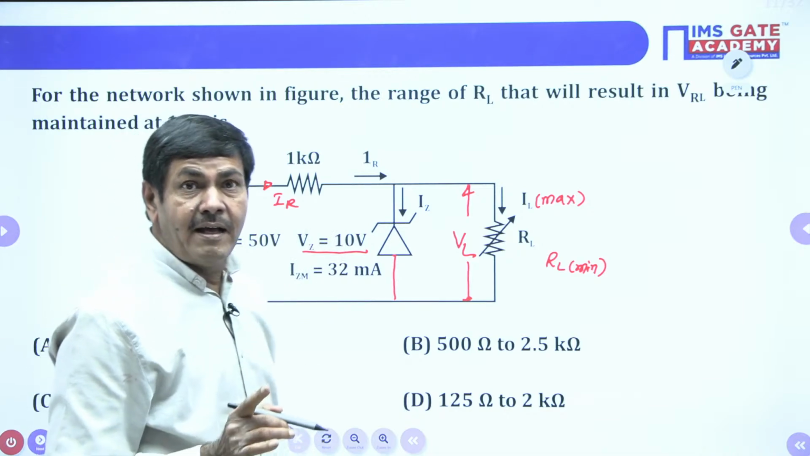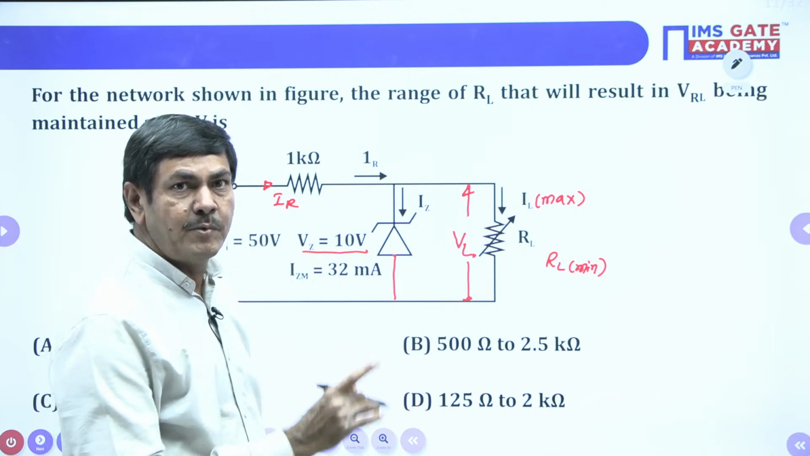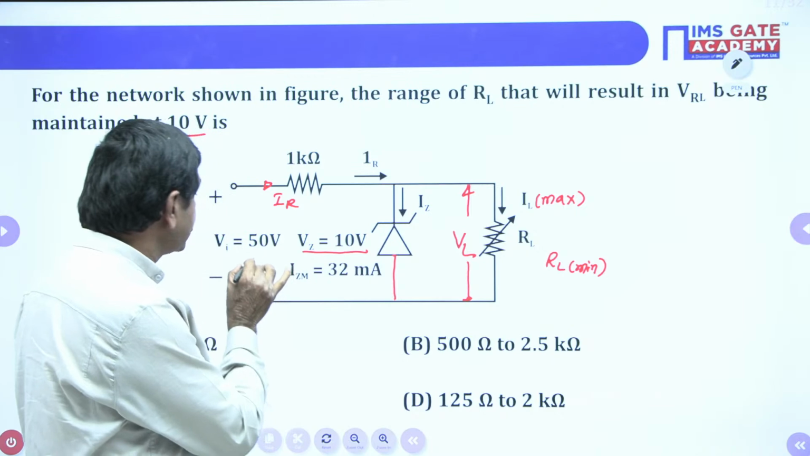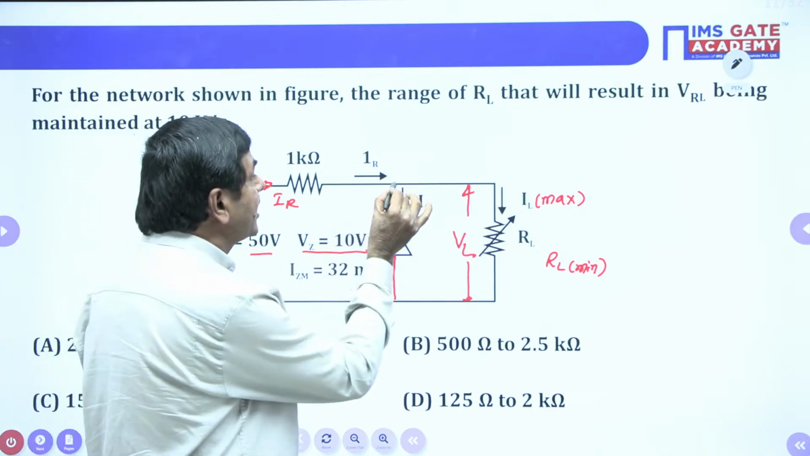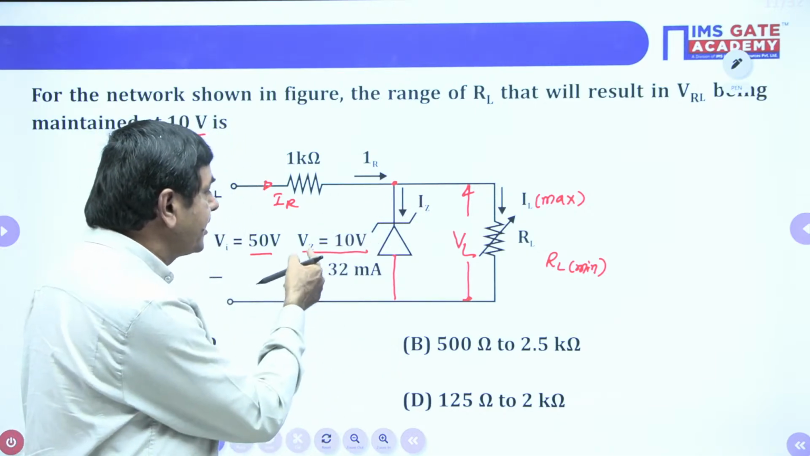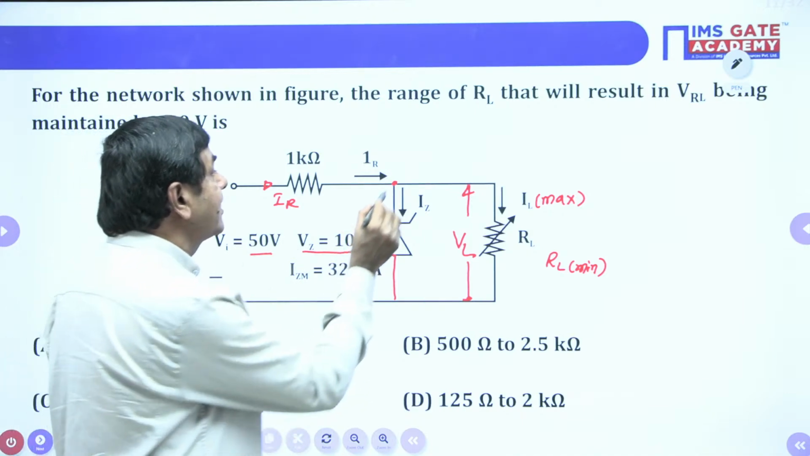Is IR a constant or variable in the network? That is my question. Input voltage is constant, 50 volts. What is this node voltage? That node voltage is nothing but the voltage across the Zener only. Now, what is that Zener voltage? 10 volts we got.